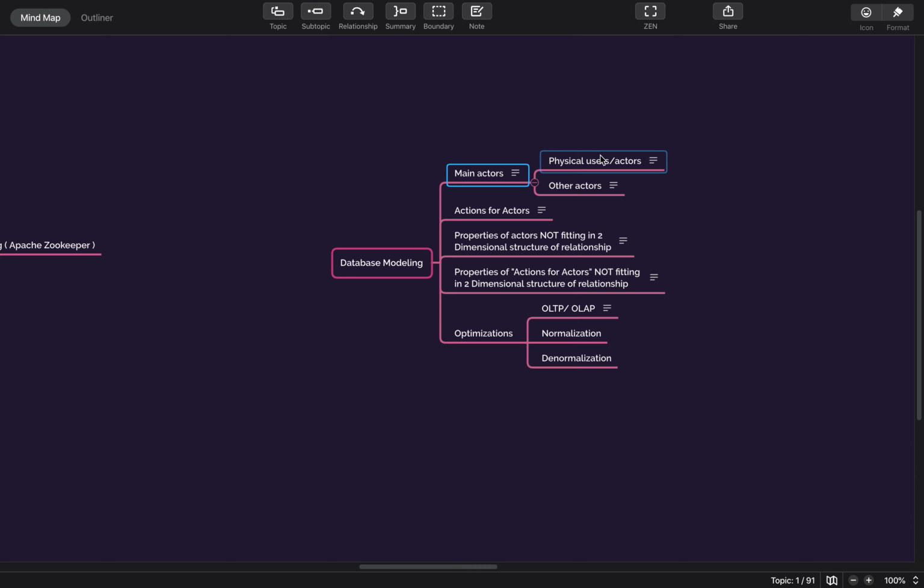It is not fitting directly in the table with the actor itself. It is a one to many mapping of actor and its properties. Actor properties are like address, phone number, so these items will go as a separate table. So this is clear, right?